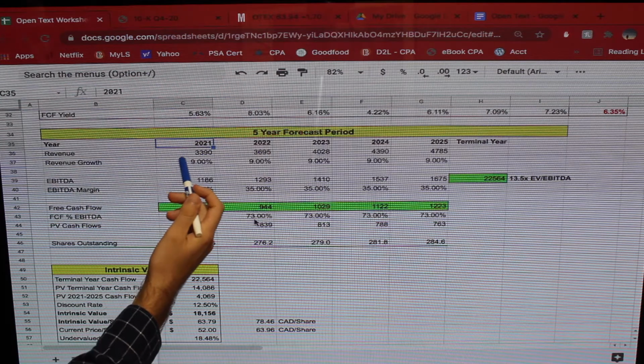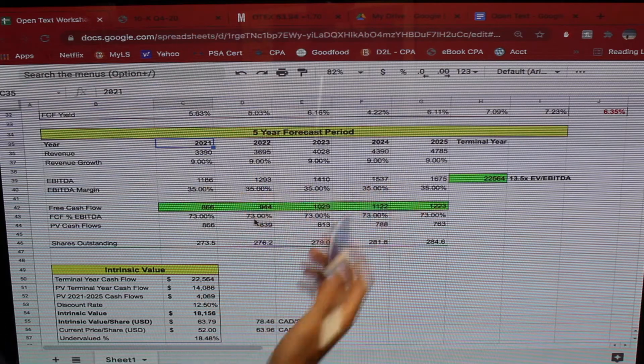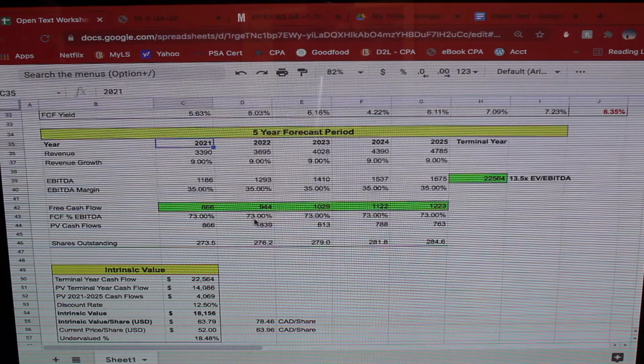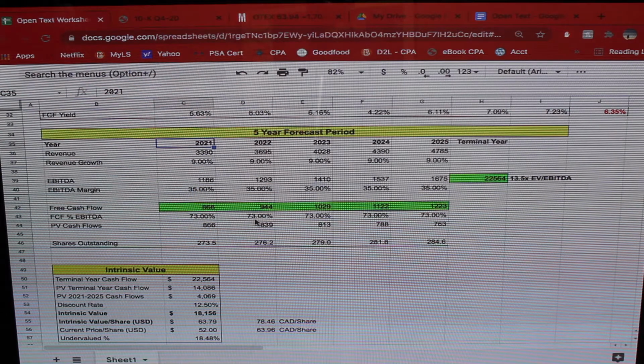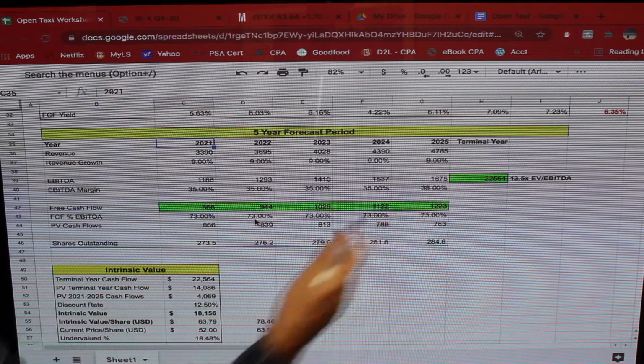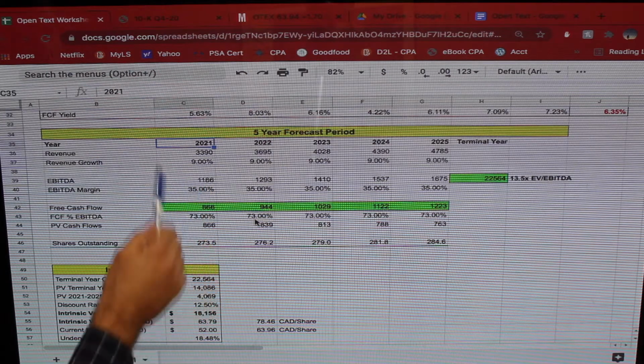But I basically just assumed that their revenue is going to grow at a fairly stable rate. So as we saw previously, it grew at 9% going back to 2014. I think it's safe to assume that it can grow at a fairly similar rate, just based on growth in this industry and what you'd expect a company like this to be able to achieve. And then EBITDA. So as we looked at previously, the EBITDA margin was somewhere around 35%. I believe it was slightly higher if we looked at it as an average. So we can just put it at 35%. If they do achieve an EBITDA margin that is higher than 35%, we could just leave that as potential upside. So just keeping EBITDA as a stable percentage of revenue.